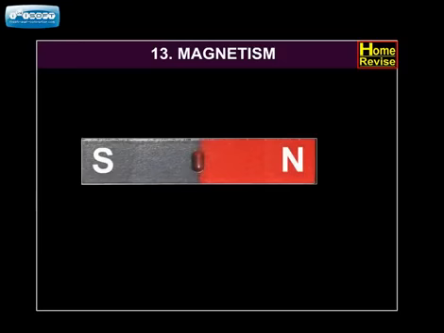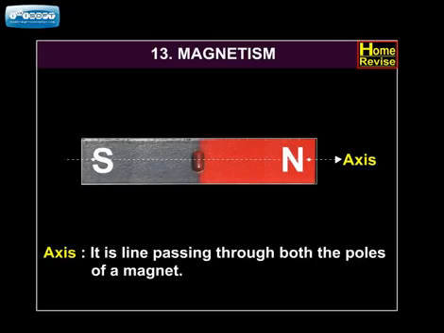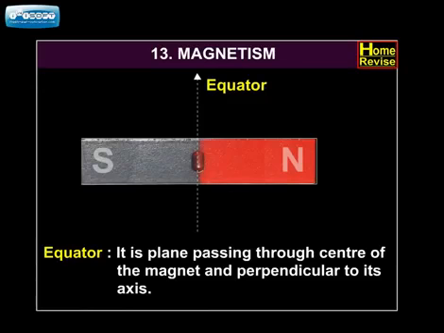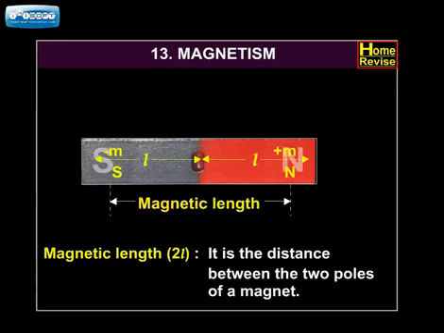Now let us understand some terms. Axis. It is the line passing through both the poles of a magnet. Equator. It is the plane passing through the center of the magnet and perpendicular to its axis. Magnetic length 2L. It is the distance between the two poles of the magnet.